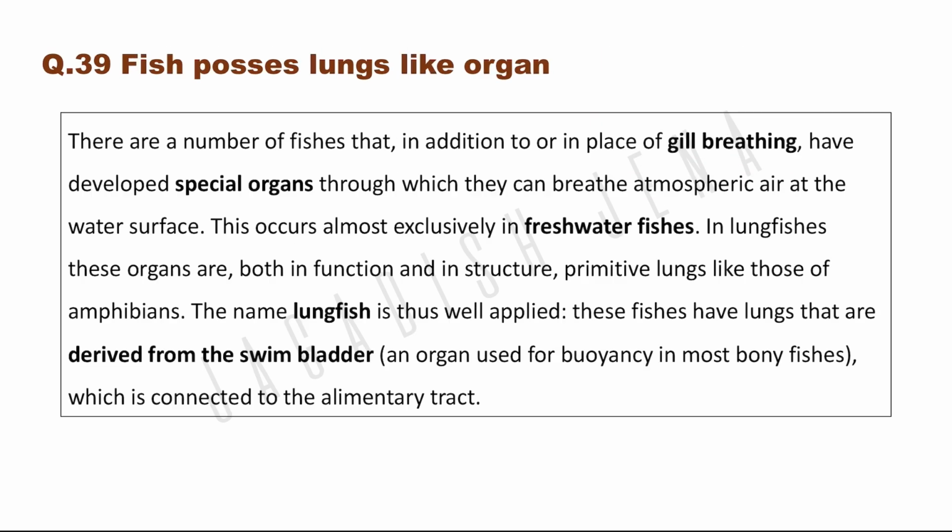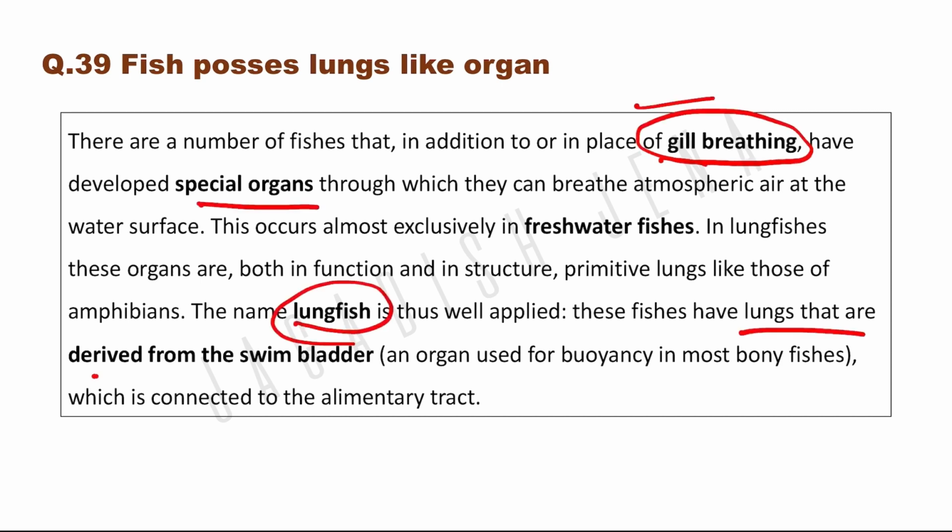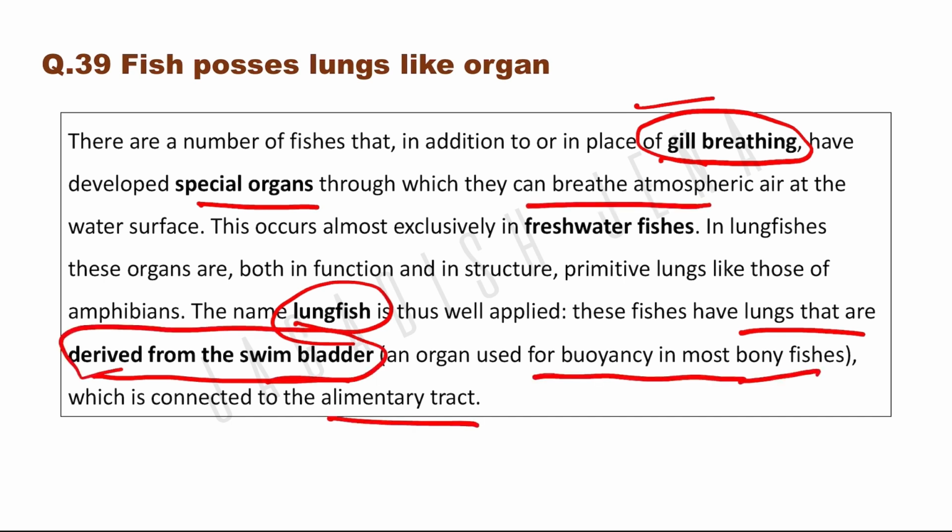There are a number of fishes that in addition to or in place of gill breathing, generally fishes they actually respire by gill, but they have developed some special organs, that is in lungfish. They are named as lungfish. These fishes have lungs that are derived from the swim bladder. Okay, these lungs were derived from swim bladder. These organs are used for buoyancy in most bony fishes, which is connected to the alimentary canal. This helps them to breathe atmospheric air at the water surface.